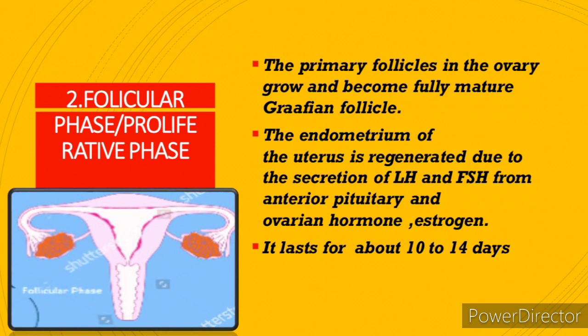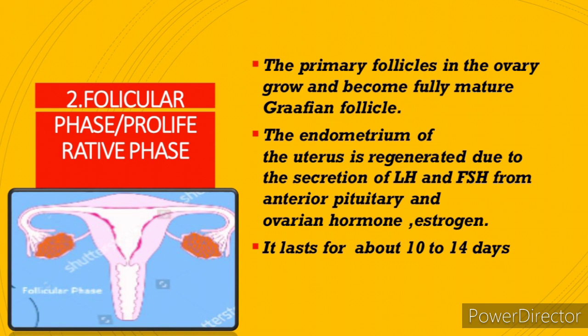Now look at the picture, children. The picture of the uterus. Can you see the thin lining of the endometrium? Because in the previous phase, the menstrual phase, all the inner lining of the endometrium got discharged actually. Disintegration of endometrium took place in the previous phase, and now the uterus is going to regenerate itself.